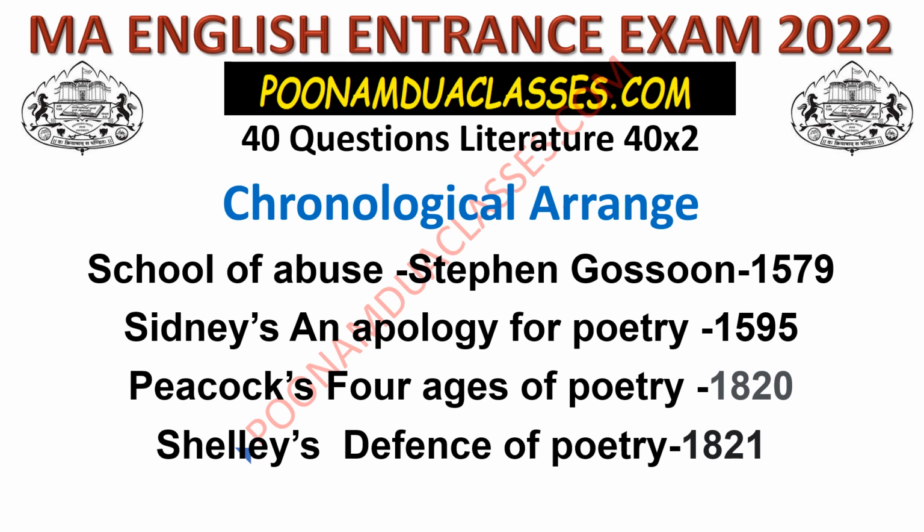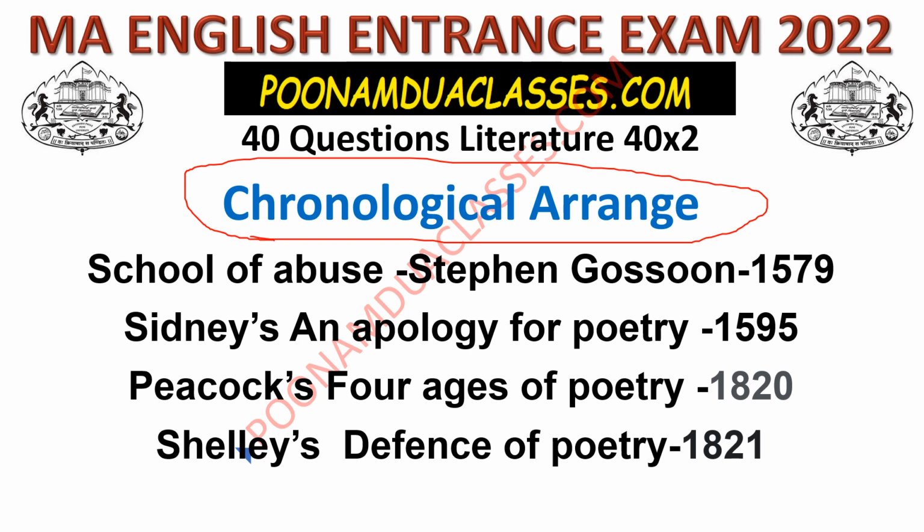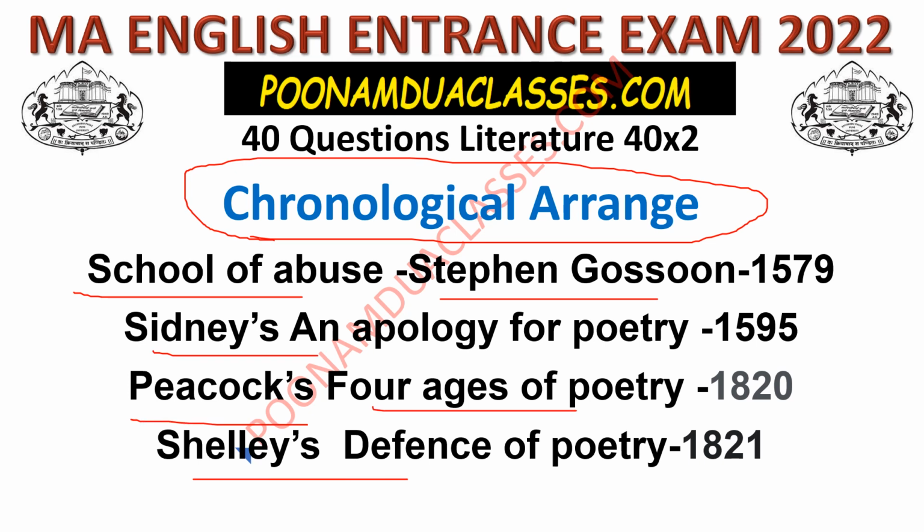Then there was a question related to chronological arrangement. You had to arrange some events in chronological order: School of Abuse by Stephen Gosson, Sidney's An Apology for Poetry, Peacock's Four Ages of Poetry, and Shelley's Defence of Poetry. And this is the sequence: 1579, 1595, 1820, and 1821.